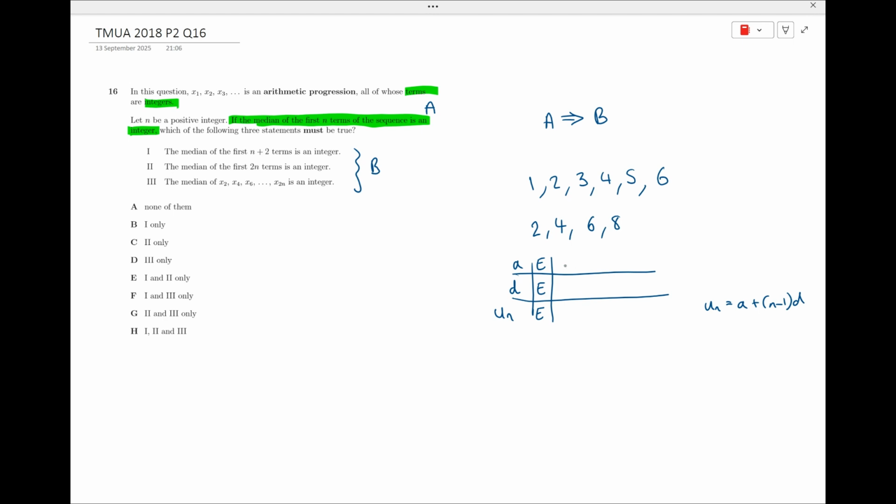If the first term's odd and the difference is even, then we're always going to have an odd number for u_n. So if we've always got an odd number, is that a problem? Well, let's think about that. Say we had 1, 3, 5, 7. Well, actually, the sequence is never going to be a problem if there's an odd number of terms. If there's an even number of terms, as long as the two terms you're adding together are either both even or both odd, then it's fine.